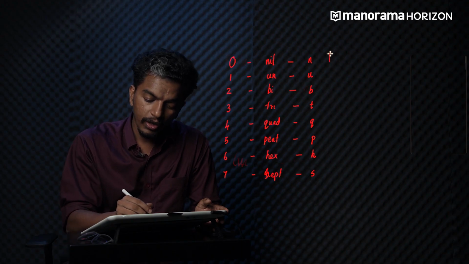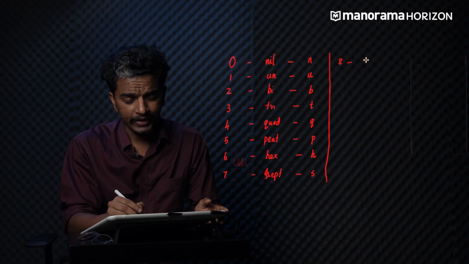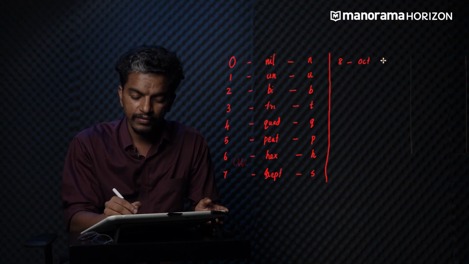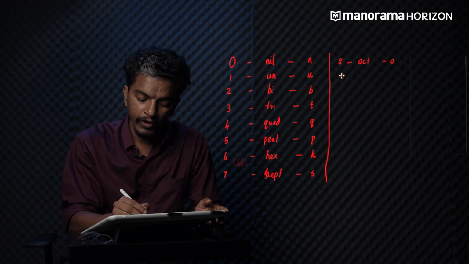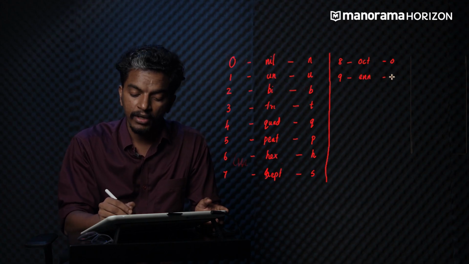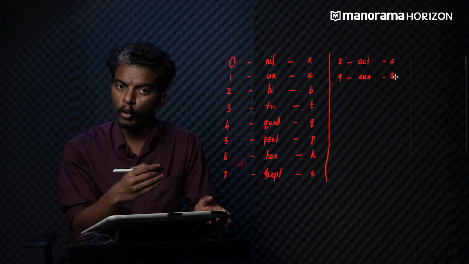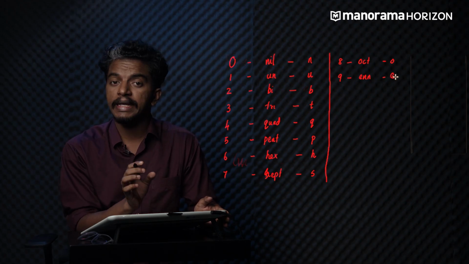For 8, as you have already guessed, it will be oct, denoted by o. For 9, it will be enn, spelled E-N-N, symbolized by e. Now you have the corresponding root word for each number.